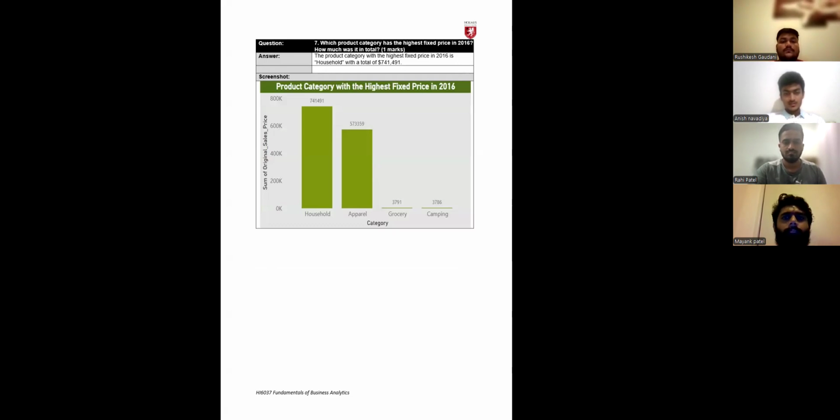This chart displays each category on the x-axis, with the y-axis representing the total sales, where the household category has the highest fixed price total. So the next questions will be explained by Mayank.